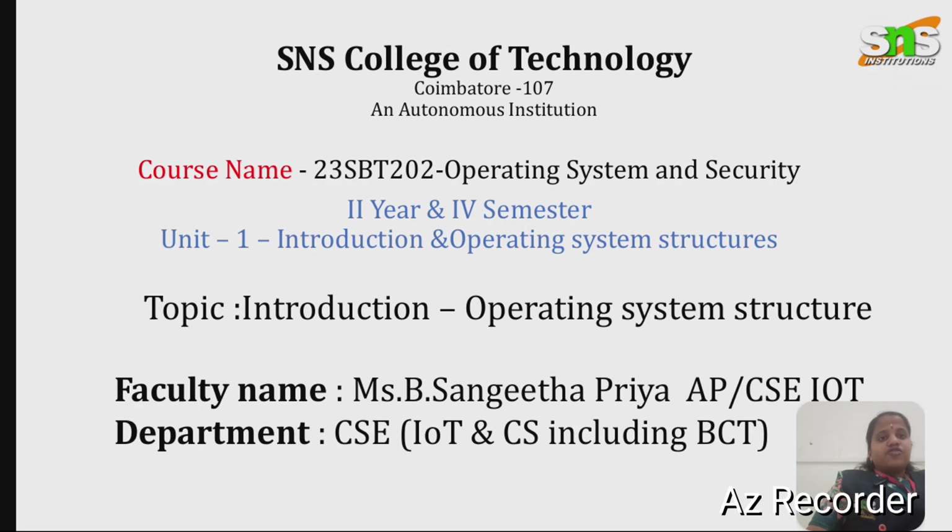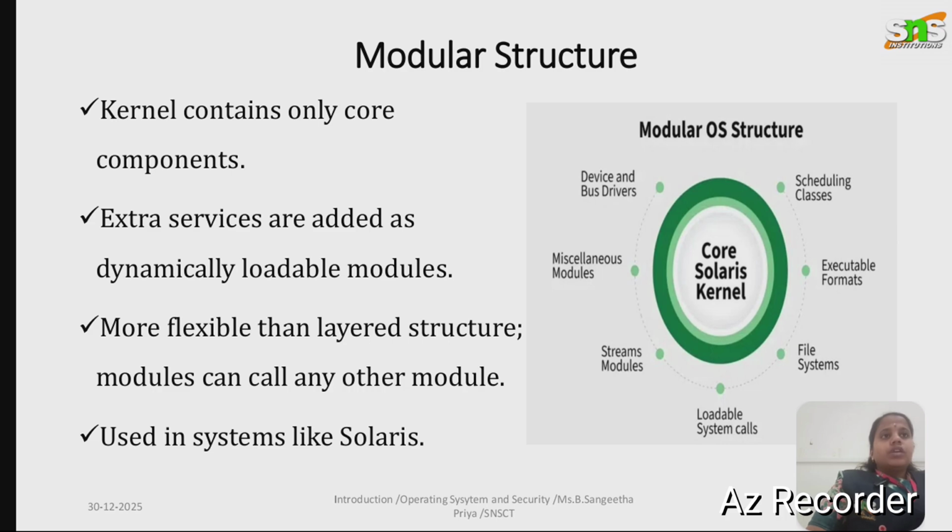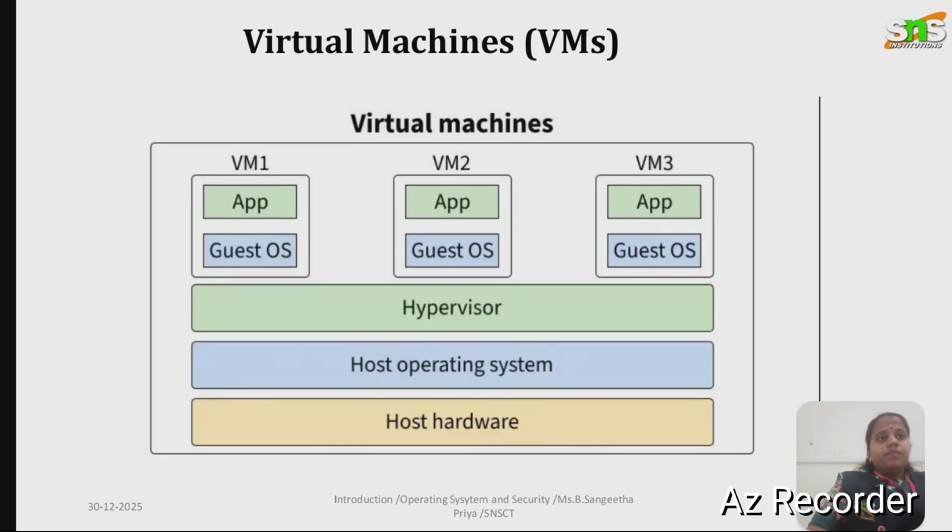Modular structure. In the modular structure, the kernel contains only the core components. Additional services are added as loadable modules. The modules can be loaded and unloaded dynamically. The advantages are highly flexible, easy to extend, and better performance than the layered structure. Example: Solaris operating system.